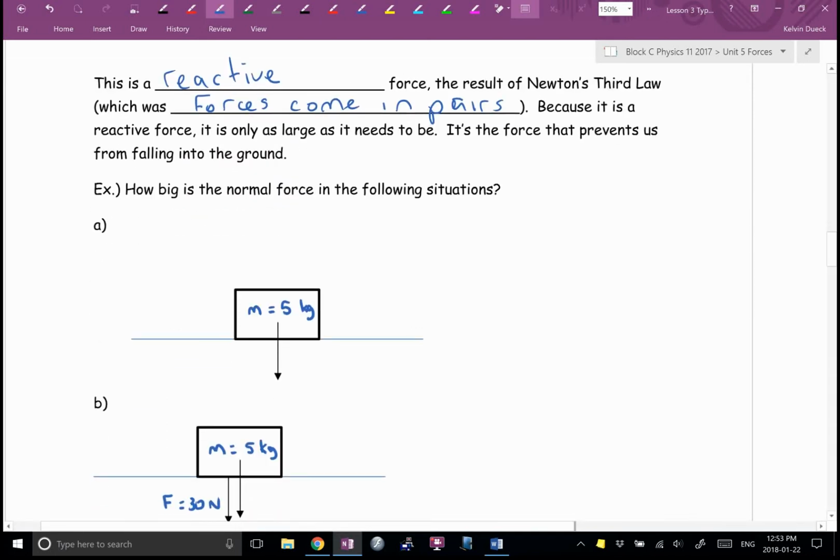So, how big is the normal force in each of the following situations? Exactly. What are the forces acting on this object? Get the obvious one. So we have mg down. Is this object sinking into the ground like quicksand? Is it flying like Superman? So the normal force must be the same size as mg. How big is that exactly in this case? How would I calculate it?